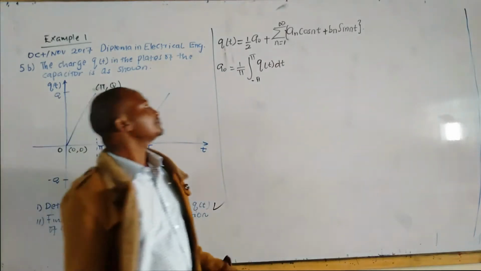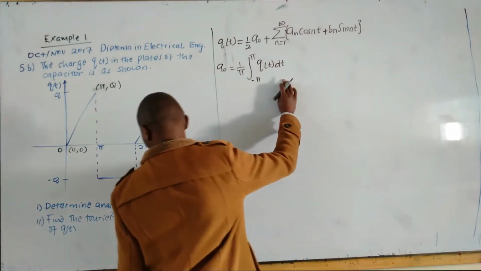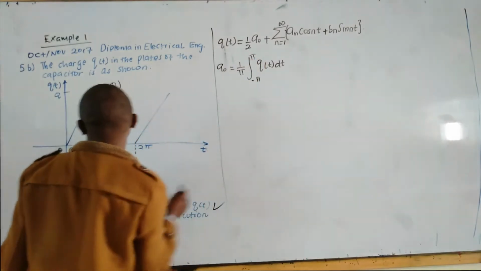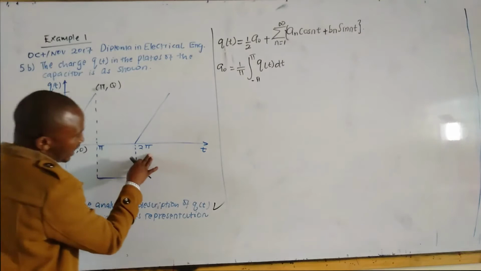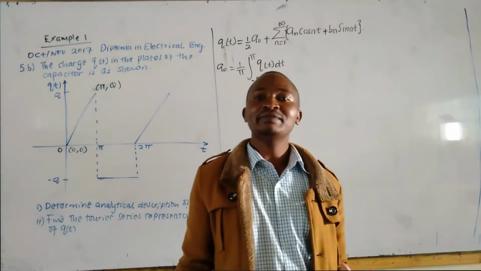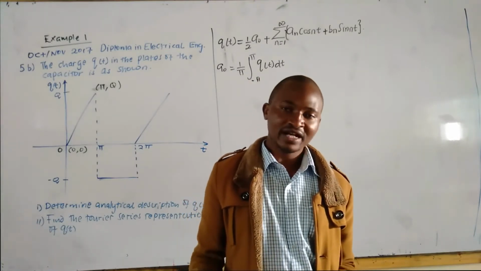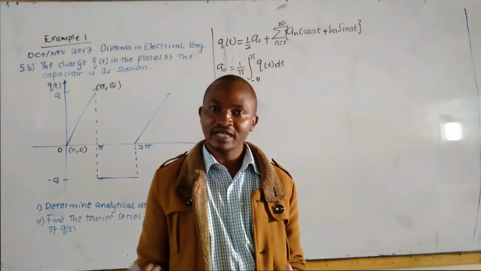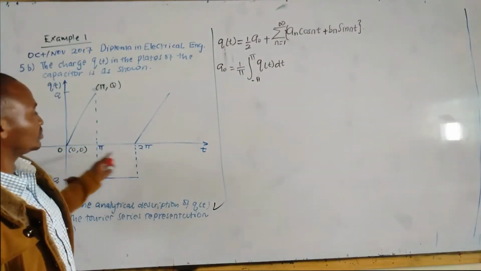Again, our limit will not be from negative pi to pi, but instead from 0 to 2 pi. Remember, we said we can take any limits of integration as long as it covers a period of 2 pi radians. For convenience, in our case, we will start from 0 to 2 pi.